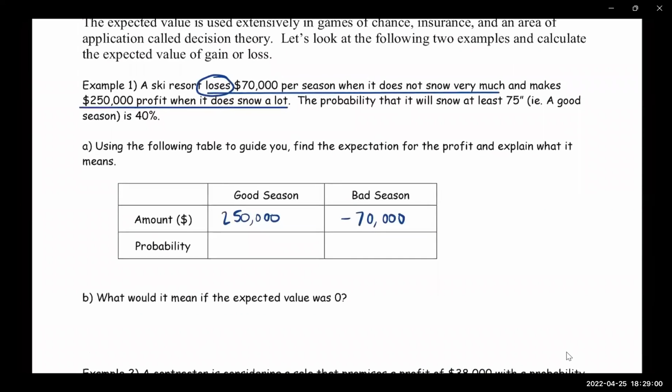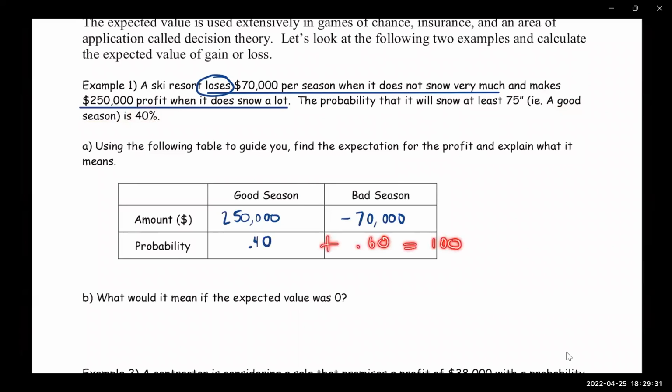And then we have to find the probabilities. Do they tell us? What's the probability of a good season? 40% or 0.40. It tells you that in a good season, the probability that it will snow 75 inches is 40%. So does anybody know what that means in terms of the probability that there's not a good season? 0.60, because they have to add up to 100.